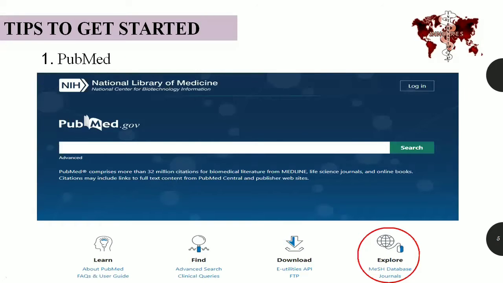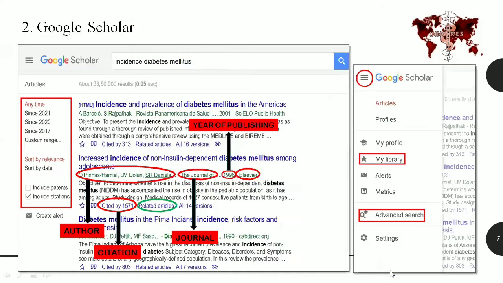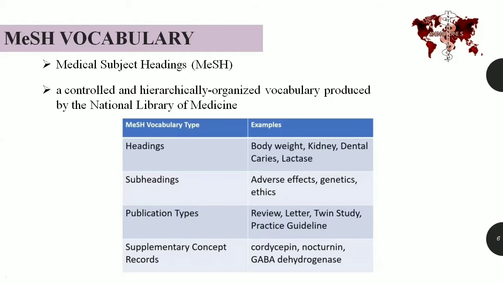The MeSH database, you can find it over here in the PubMed website under the Explore icon. For the MeSH database, for example, if your research mainly focuses on body weight, you can just type in body weight.